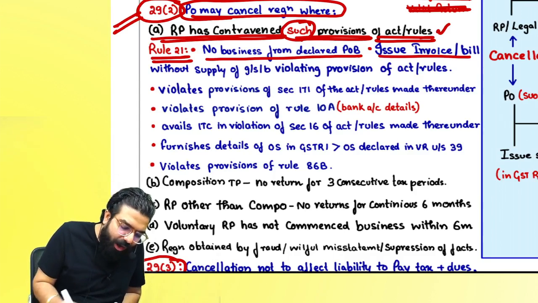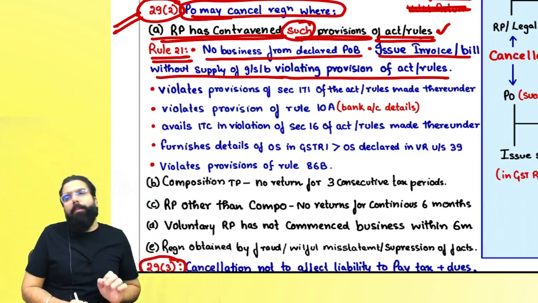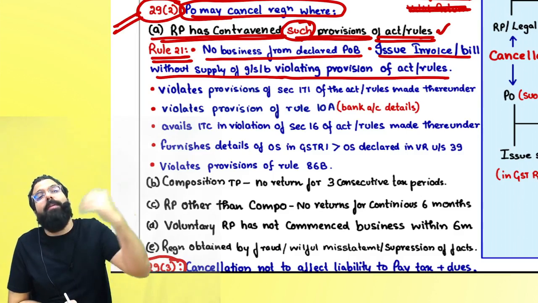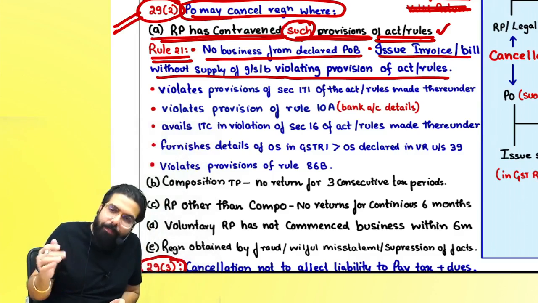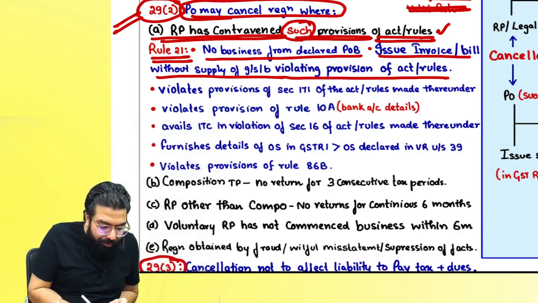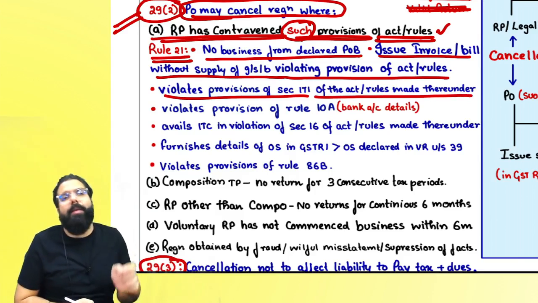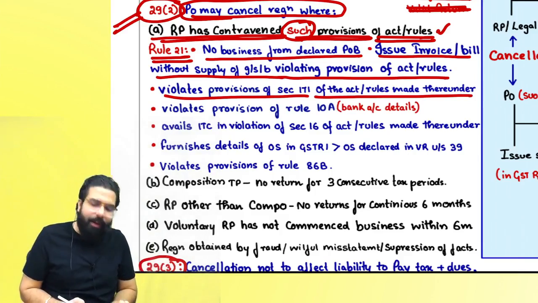If you issue an invoice or bill without supply of goods or services or both, in violation of the provisions of the Act or rules, basically giving a bogus invoice, then your registration can be cancelled. If you violate the provision of section 171 of the Act or rules made thereunder, meaning you are profiteering, then also your registration can be cancelled.